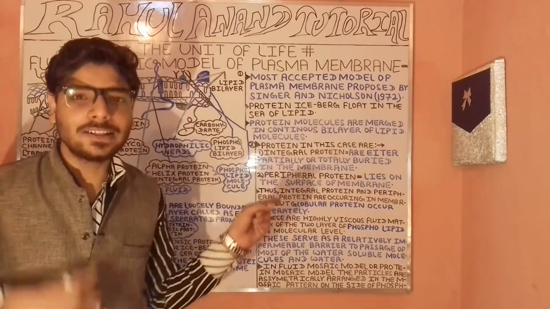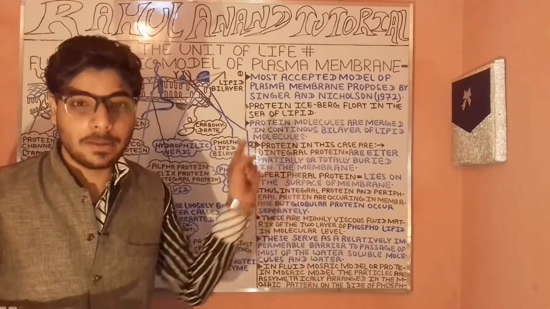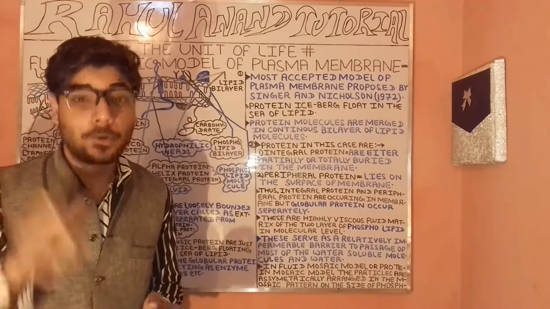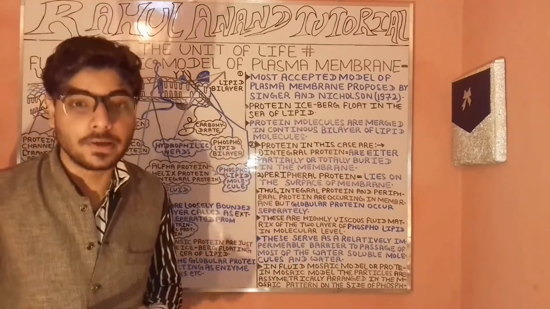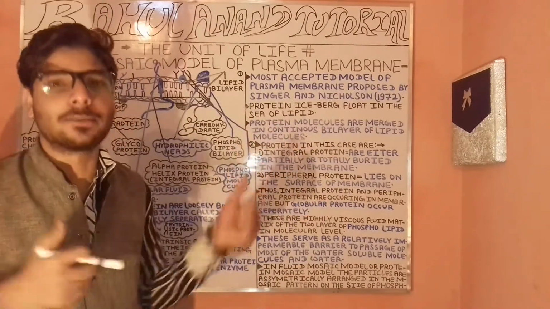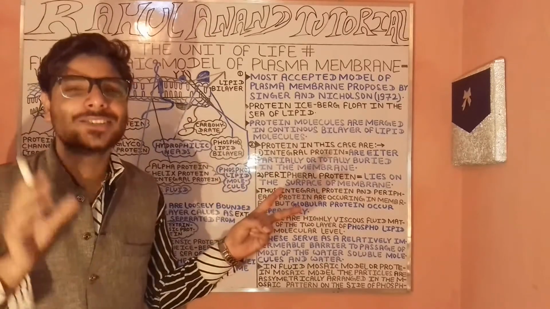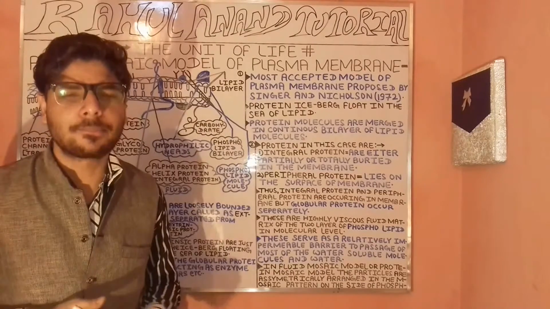Now after that you often have different types of things in it, such as what? Such as the protein. So here we have dealt with the protein in terms of the integral protein as well as the peripheral protein as well as what? As well as the sugar. So now let's understand this in brief. When we are talking about the presence in the fluid Mosaic model, we'll have two types of protein, of course. So these are the intrinsic protein, and often the extrinsic protein.